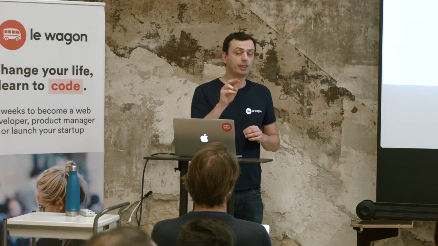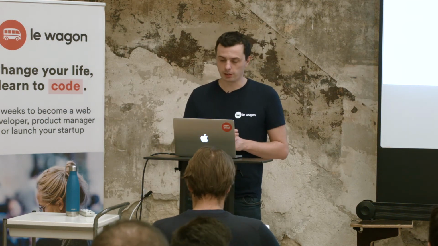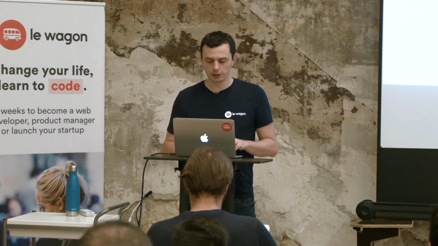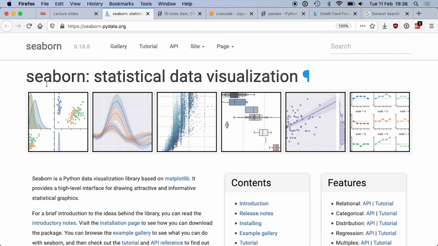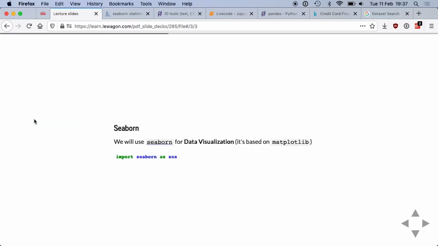We're going to use a second library in this workshop, which is called Seaborn. And actually, we're going to use a bit of Matplotlib. Seaborn is an open source Python package to do some visualization. Same, we're going to use it in the notebook to display the data. Not just look at the numbers, but look at graphs to better understand what's happening. So Pandas, Seaborn, Matplotlib, those are our tools for tonight.